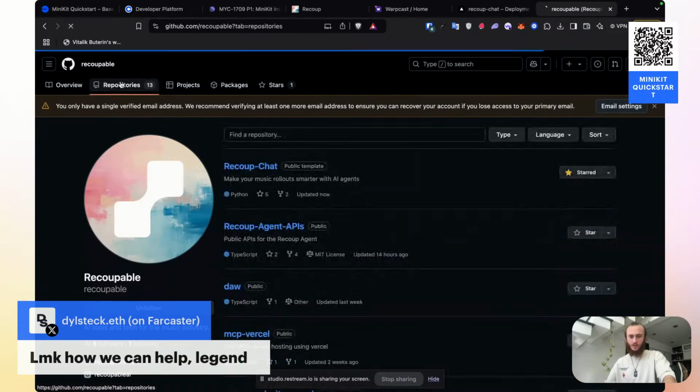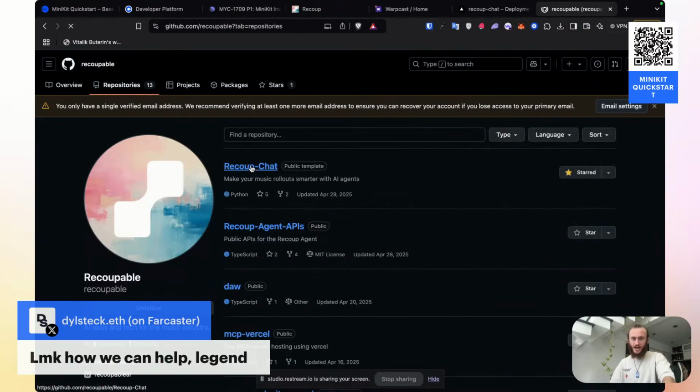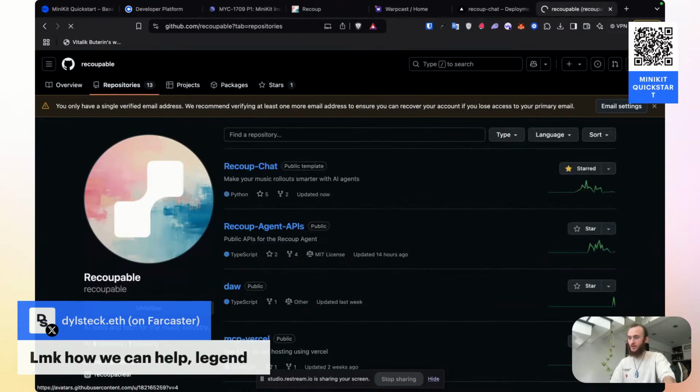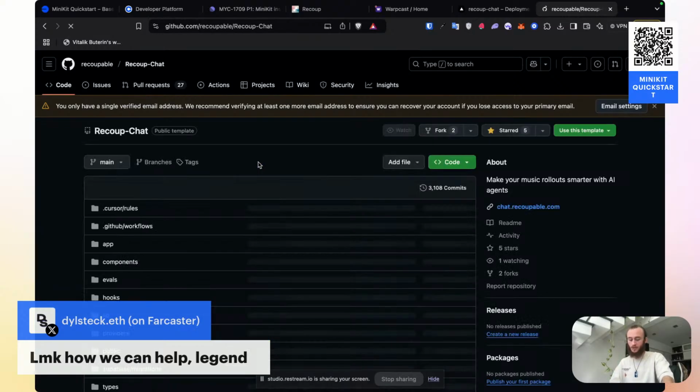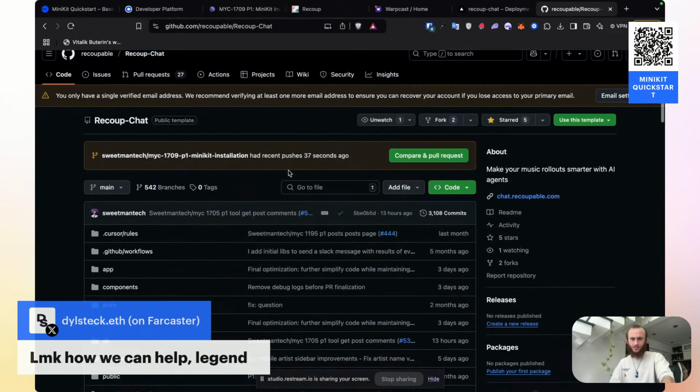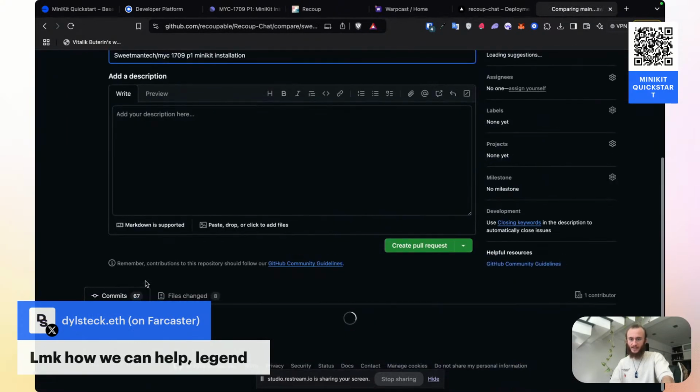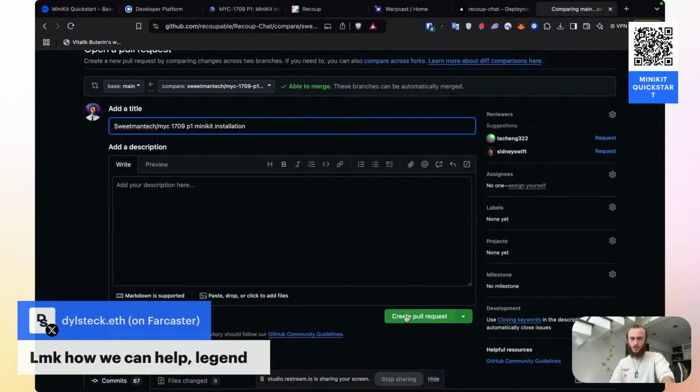All of Recoup is open source. And so this chat that I've been building out is entirely open source. So if you want to fork the app that I've just built, including Farcaster distribution with MiniKit, you can just fork Recoup. Feel free to use it. It's all open source with MIT licensing, so we don't hold back any rights. We're just building this as an open source application for the community.